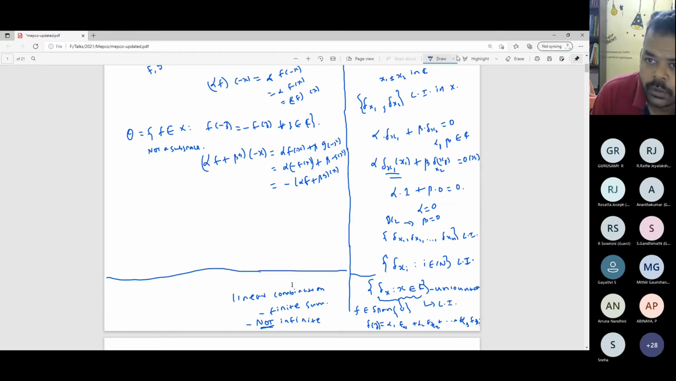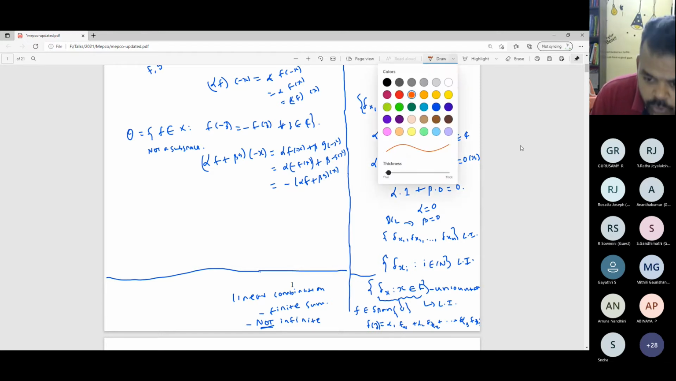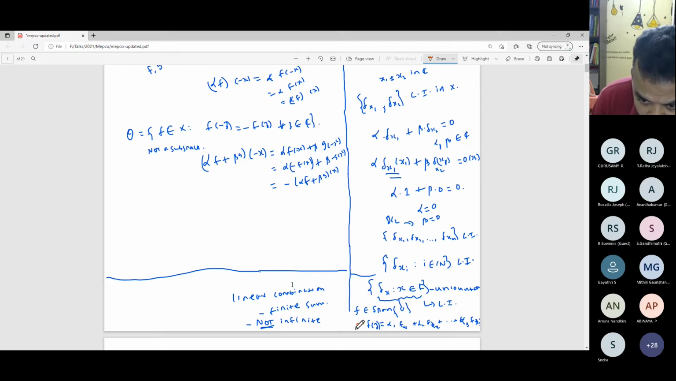Do something when you are reading after some time. The image of f is finite. You understood this, that is good.